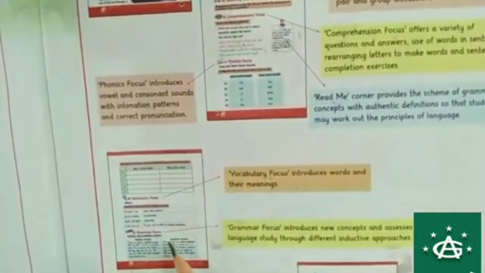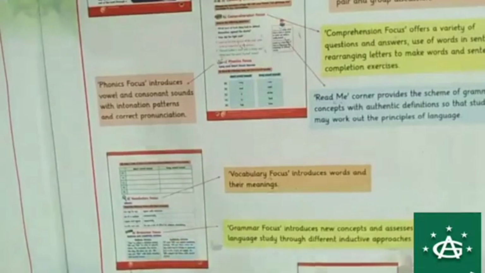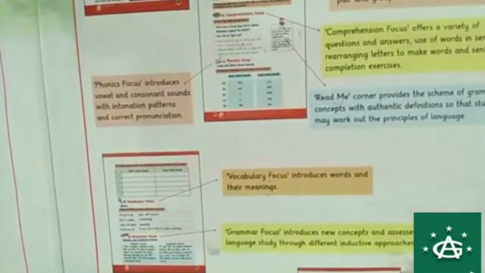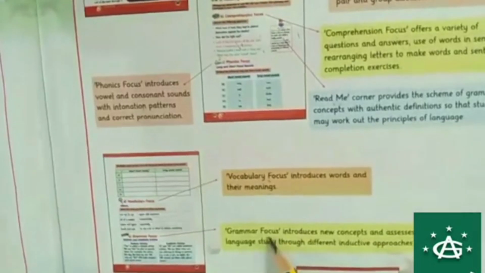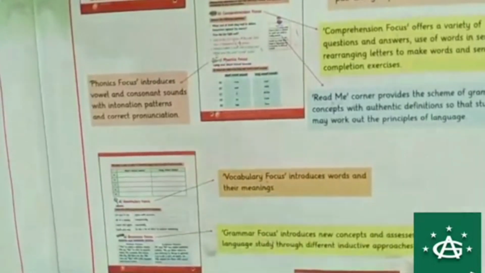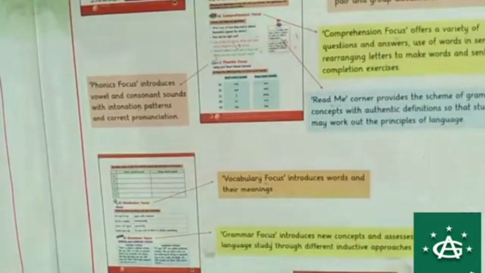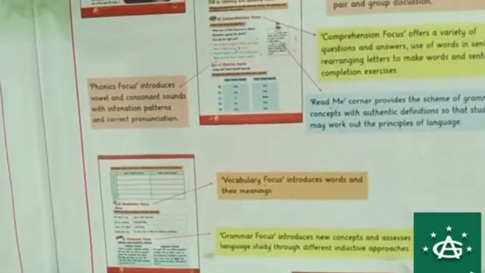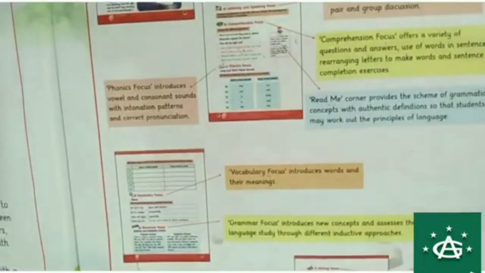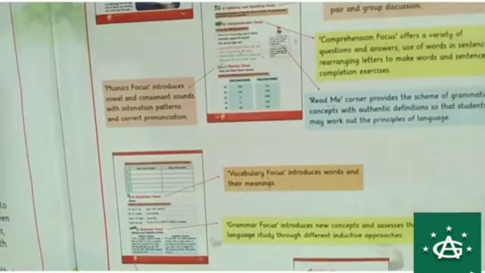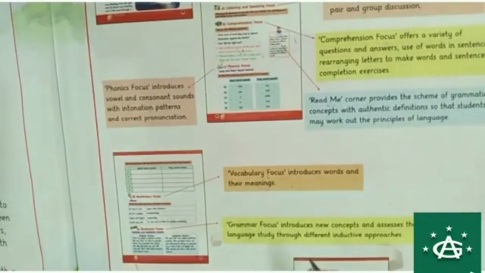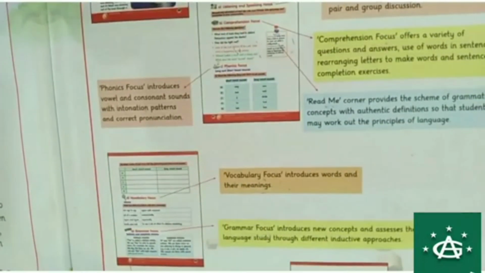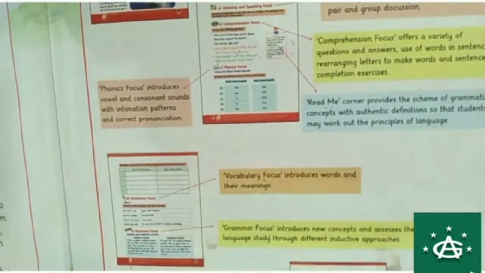As I told you, one topic in vocabulary focus is word meanings, and one more topic will be there. As I said, 2 topics will be there. Grammar focus: in grammar focus you will have 2 topics, more than 2 topics can also be there. Okay, 2 topics are a must, more than 2 can also be possible. Now grammar focus is done. Next is writing focus, which is your last topic.